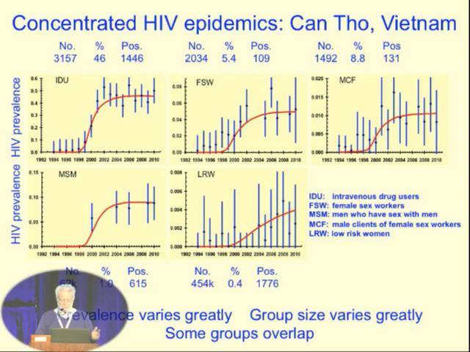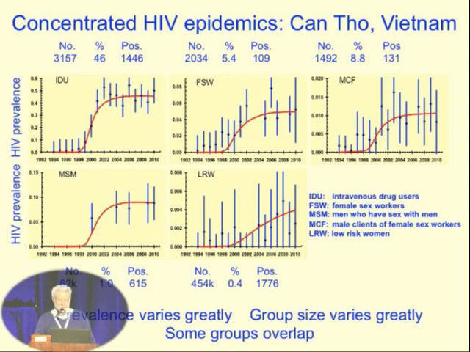And what you see immediately is various things. You see that the epidemic in the intravenous drug users started later than in the other groups, but went up much more quickly, and that turns out to be very important. We also see that the prevalence in the intravenous drug users, top left, is about 45%, going all the way down to the low-risk women, where it's only 0.4%. So the prevalence in intravenous drug users is about 100 times that in the low-risk women.